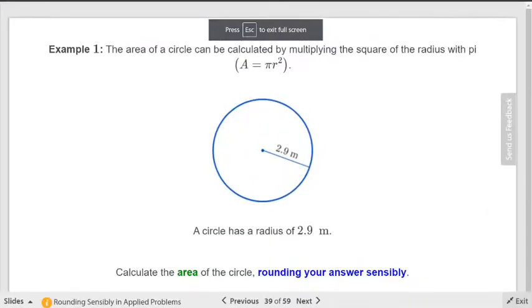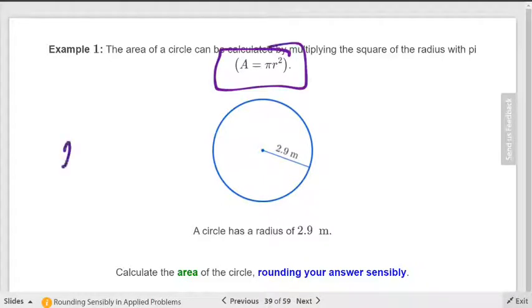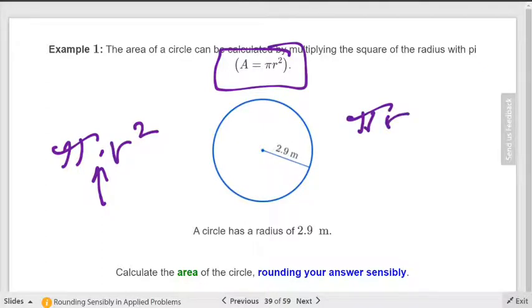So here we have a problem. Well, they give you this formula for area, right? So you're going to take pi times the radius squared. And I wrote the multiplication in there. Do y'all use a dot for multiplication? Probably not. Well, I do. Get used to it. You don't really need it, because if you have two things crammed together like that, what operation does it always mean? It always means times, or multiplication, right? So I just wrote it in there to accentuate that.